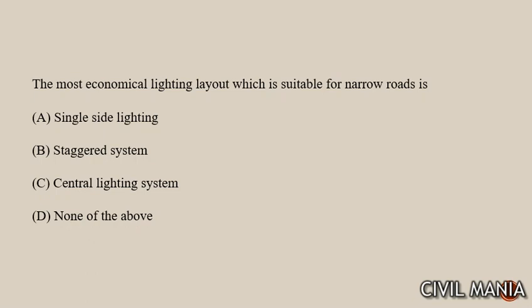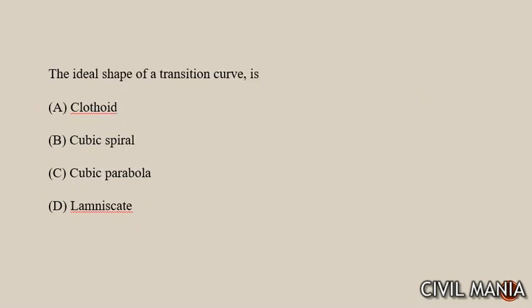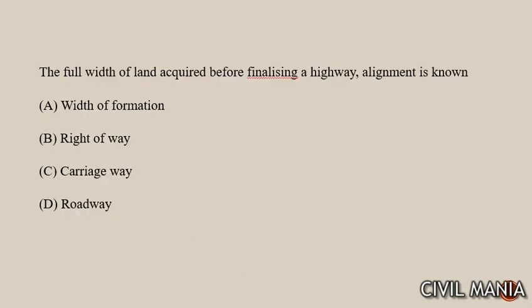suitable for narrow roads is, कौन सा type of lighting यूज किया जाता है? सिंगल साइडेड लाइटिंग। नेक्स्ट क्वेश्चन इज, the ideal shape of the transition curve is clothoid or simple spiral, but it is not cubic spiral. Next is, the full width of land acquired before finalizing a highway alignment is known as, that full width is known as right of the way।